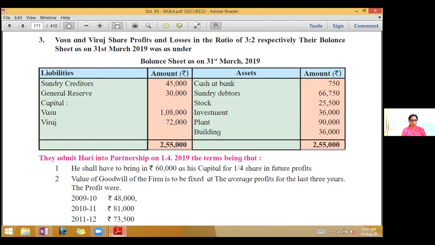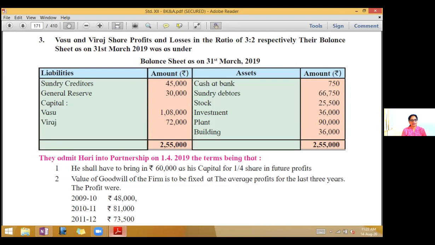We take problem number 3 on page 162. Vasu and Viraj share profits and losses in the ratio of 3:2 respectively. Their balance sheet as on 31st March 2019 was as under. Look at the balance sheet liability side. We have sundry creditors, general reserve, capital of Vasu and Viraj. On the asset side, we have cash at bank, sundry debtors, stock, investment, plant, building.